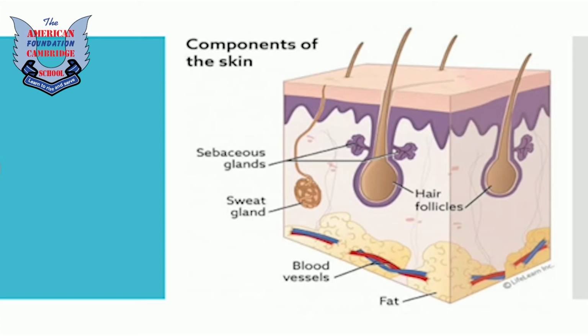Here is a diagram of part of a skin. You can see that sweat glands are also present inside the skin. Some blood vessels are there, fats are there, and the sebaceous glands are also visible in this diagram along with the hair follicles. So these are the sebaceous glands that release the oily substance, and it prevents the germs from entering into our body.